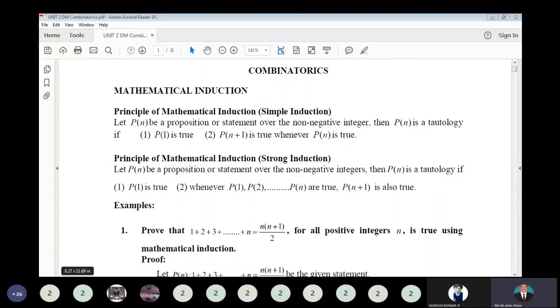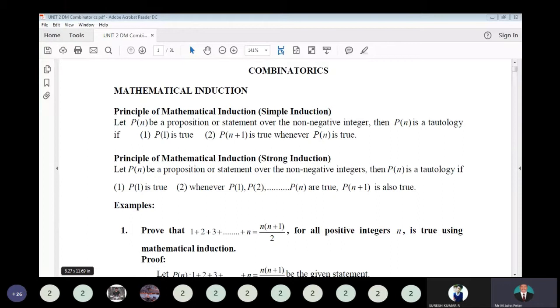Let us discuss the topic combinatorics, mathematical induction, principle of mathematical induction. Let P of n be the proposition or statement over the non-negative integers, then P of n is a tautology if P of 1 is true and P of n plus 1 is true whenever P of n is true.